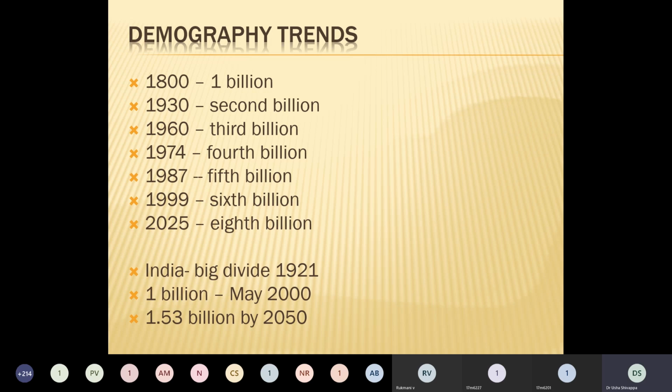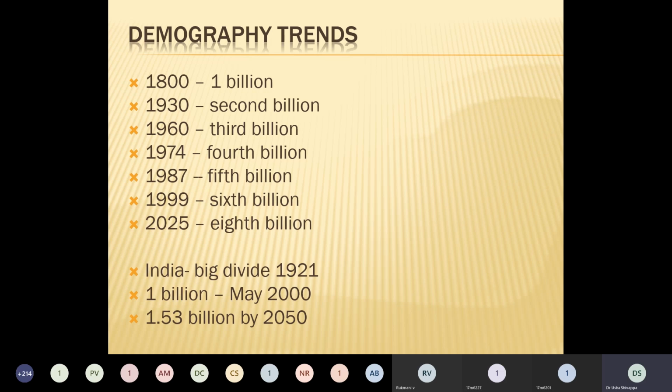Next is the demographic trends. It took almost 1800 years to reach 1 billion population. That is, the whole world population in the year 1800 was 1 billion. But check out the next billion. Within 130 years we added one more billion. The third billion we got within 30 years. The fourth billion in almost 14 years. The same thing goes on.